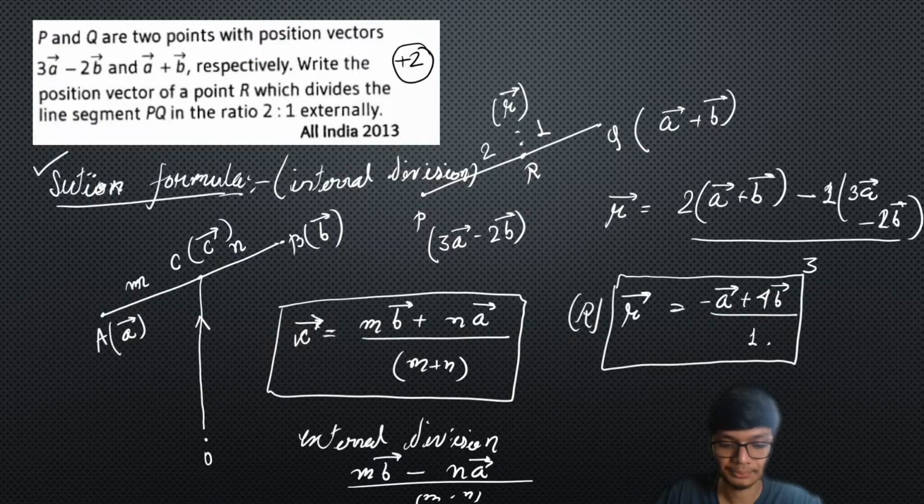Got it? If you have any query, please let me know. Since this division is given as external division, we need to keep this in mind.